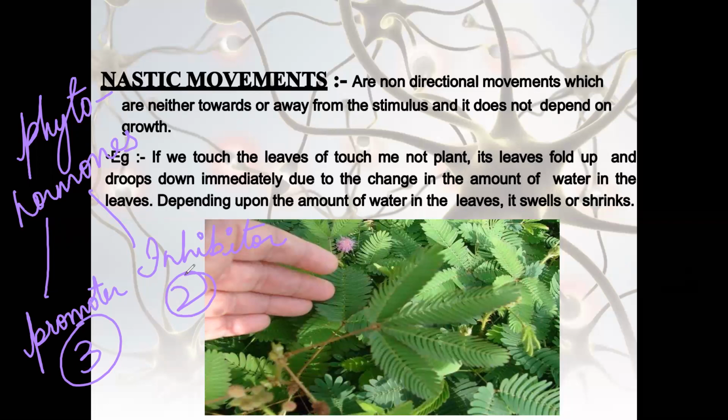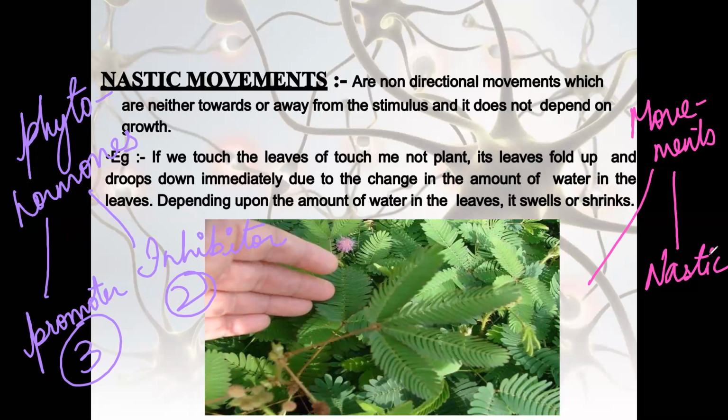Apart from it, what we have discussed today is the types of movements in plants. There are 2 types. One is nastic, another one is tropic. This kind of movement is known as thigmonastic movement, right?